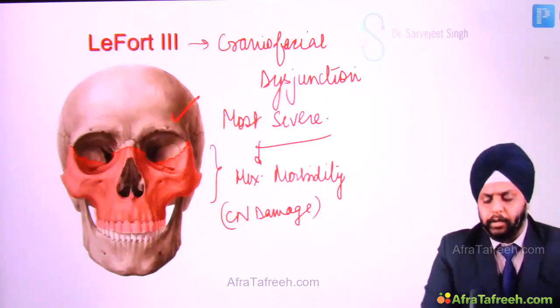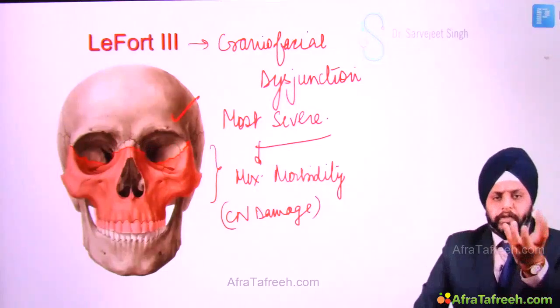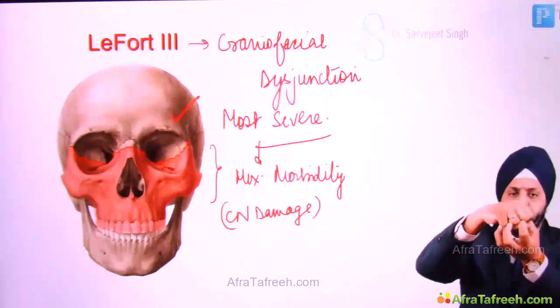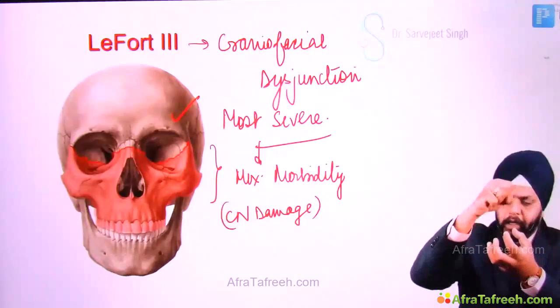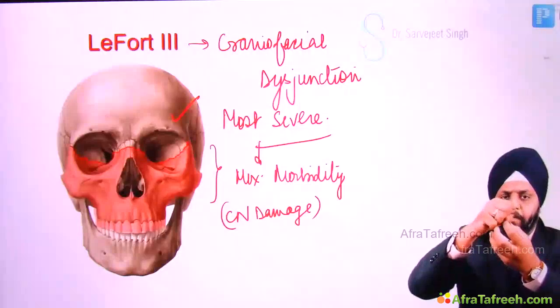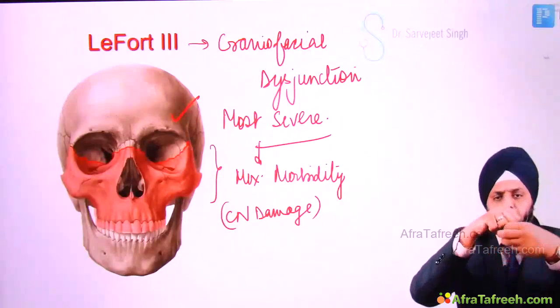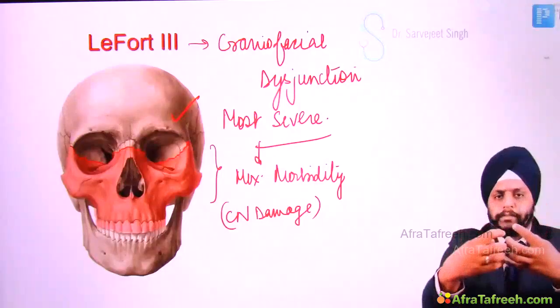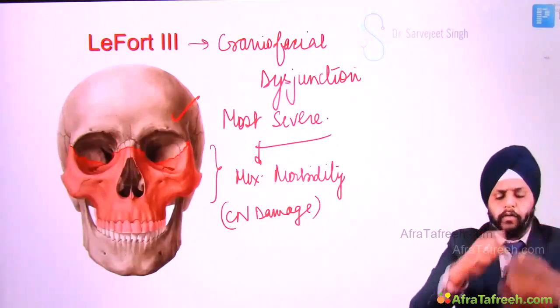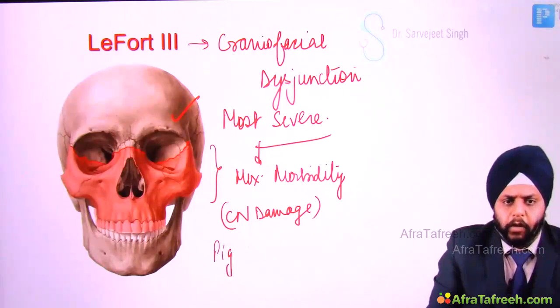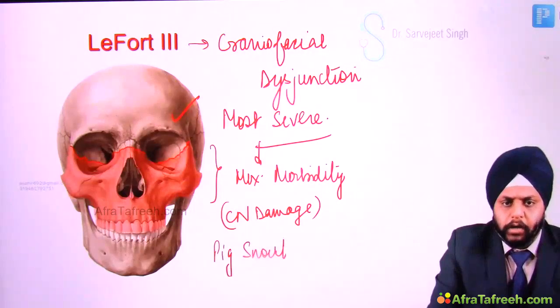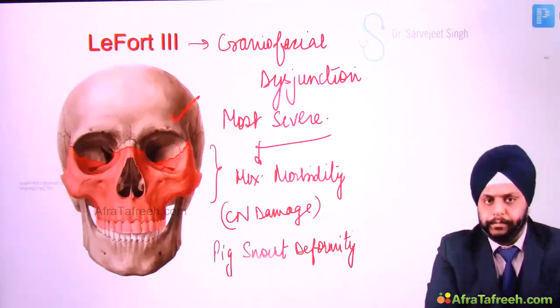Now what happens? You see, let's say this is the facial skeleton and we have the cranial cavity over here. It's attached like this. Now when there is a fracture, when this thing has broken, the cranial cavity will go inside, and when it goes inside, you see the facial skeleton rotates and protrudes forward. So when it rotates and protrudes forward, it gives a deformity to the face. The lower part is protruding forward. It is known as pig snout deformity. So Le Fort 3 fracture has a pig snout deformity.